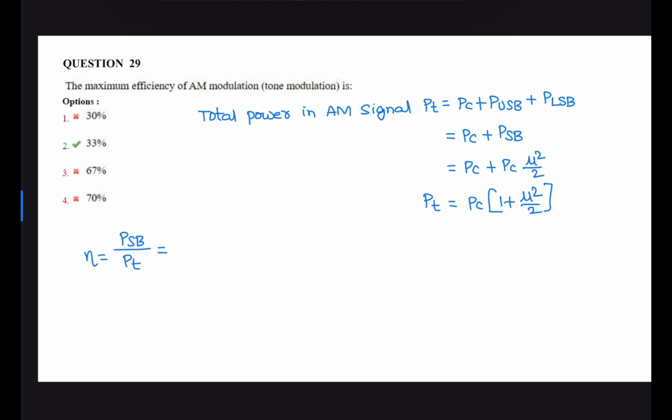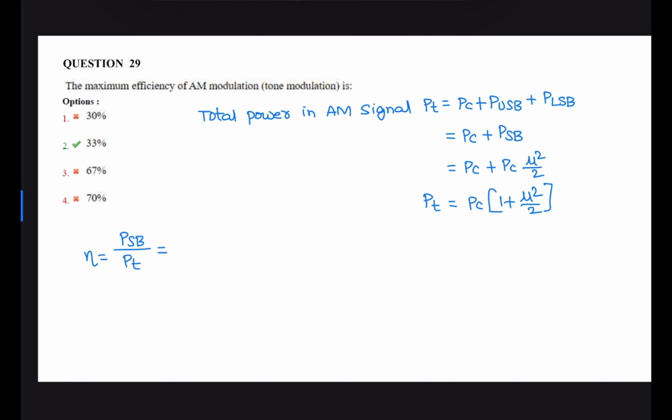Next question. The maximum efficiency of amplitude modulation for single tone modulation, single frequency modulation, is. We know that the total power in an amplitude modulated signal is carrier power plus upper sideband power plus power in the lower sideband, that is carrier power plus total sideband power.